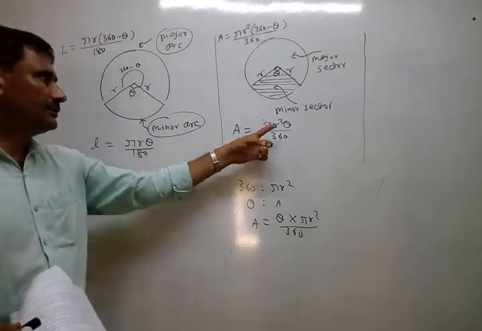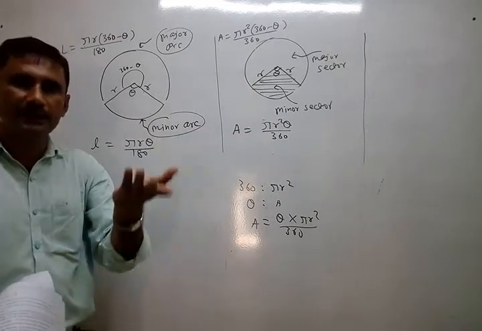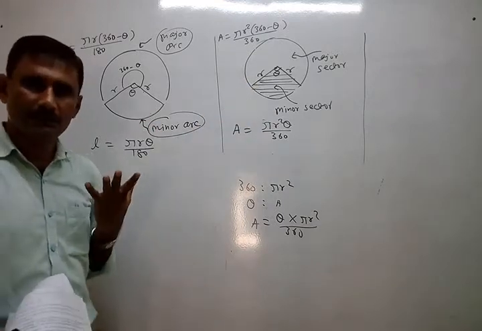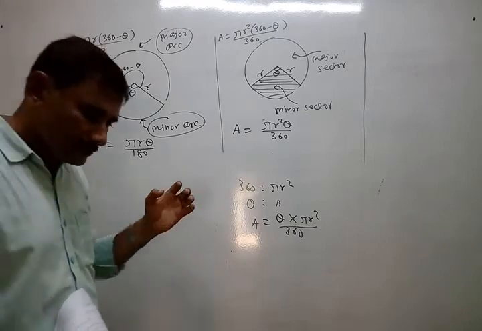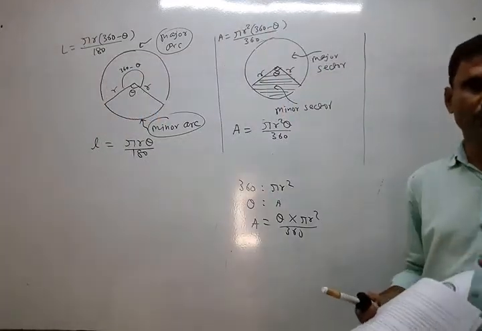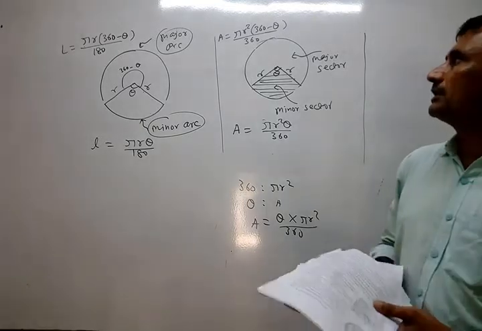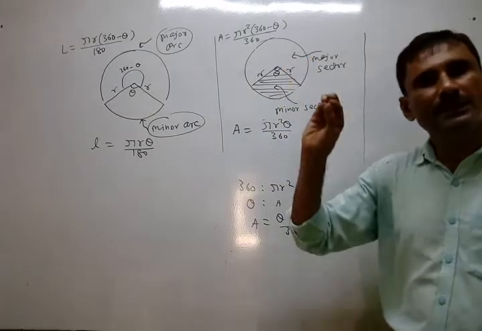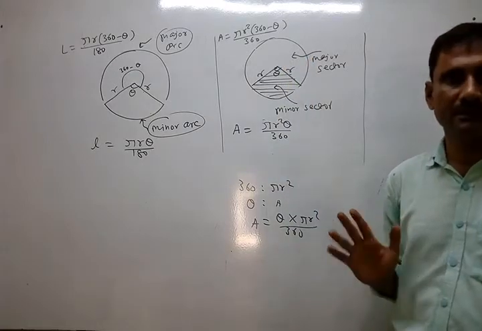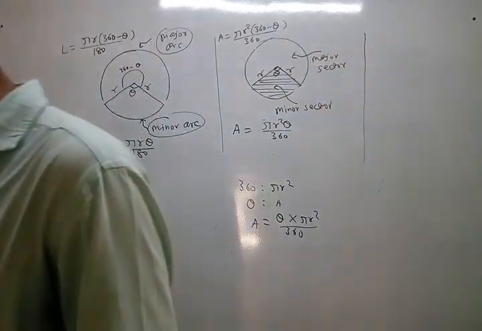If nothing is given, you understand it is minor sector. Because theta is given less than 180, obviously it will be minor part. So if you come across the word only sector, it means minor sector. Only arc means it is minor arc. And whenever they want major part, at that time they will specify it. So understand that.